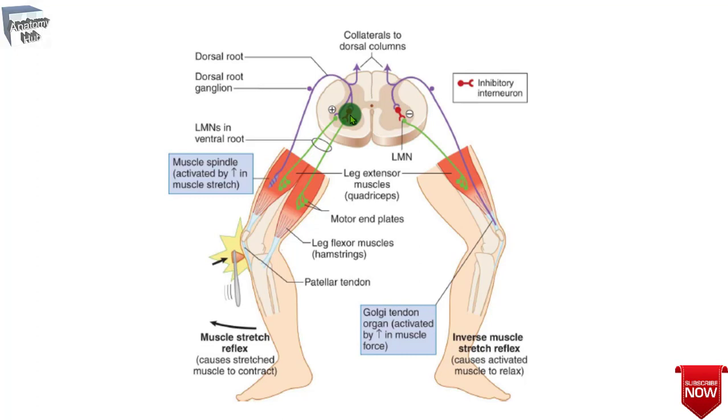Commonly, the deep tendon reflex, or stretch reflex, or the myotatic reflex, is monosynaptic and ipsilateral, with the afferent limb consisting of the muscle spindles and the efferent limb the lower motor neuron. These reflexes are useful in the clinical examination.